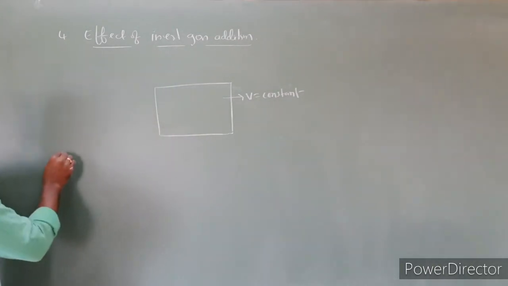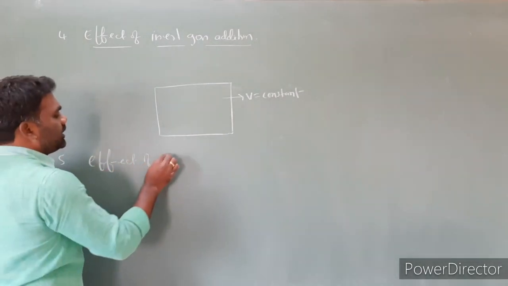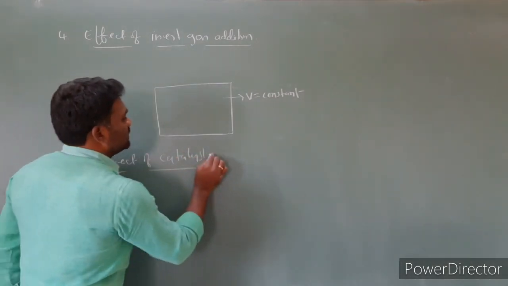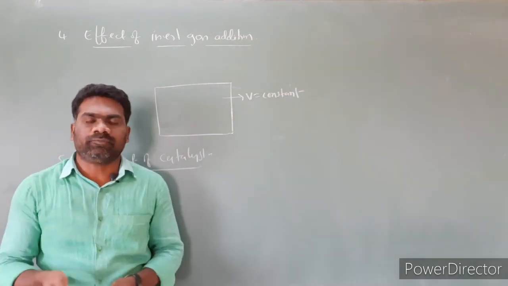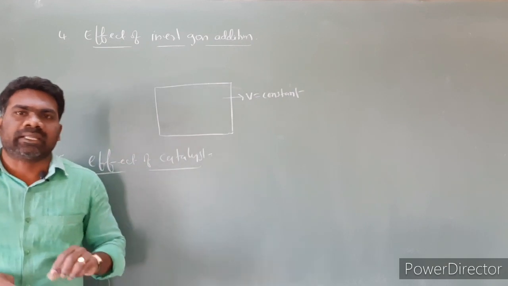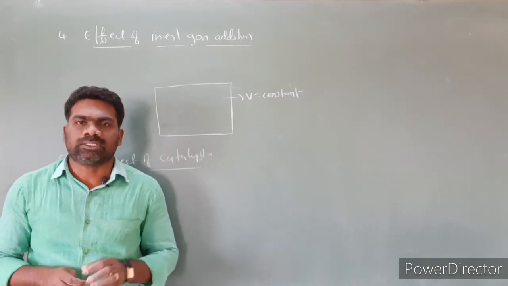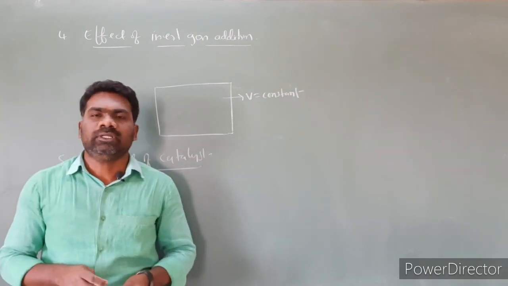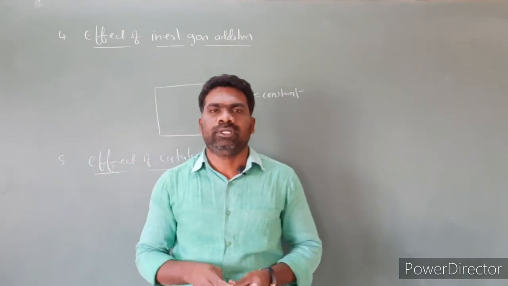Next, the fifth one is effect of catalyst. The catalyst does not alter the state of equilibrium, but the catalyst speeds up the attainment of equilibrium. So these are the factors that affect the state of equilibrium.